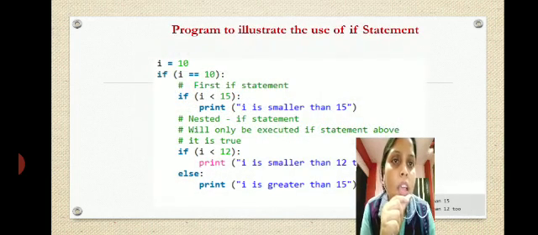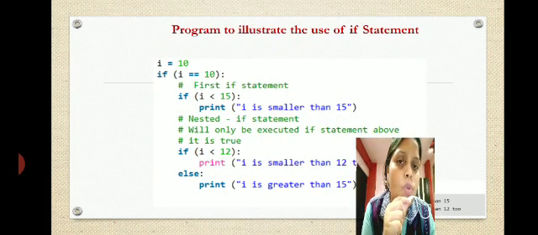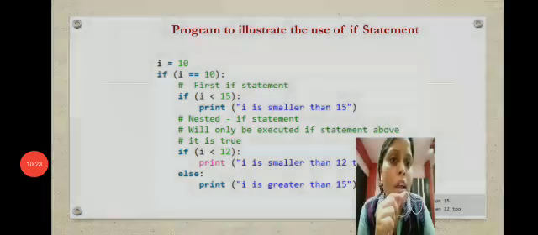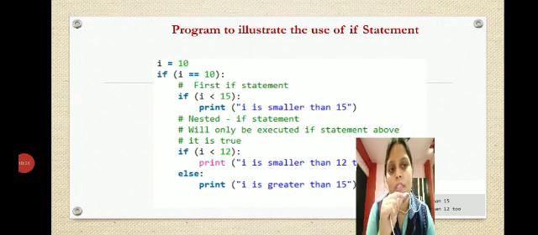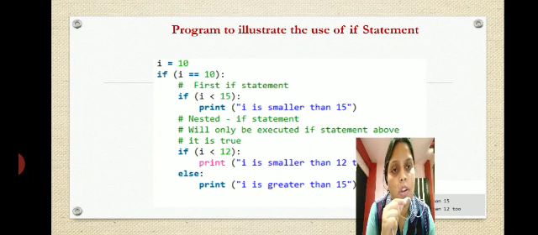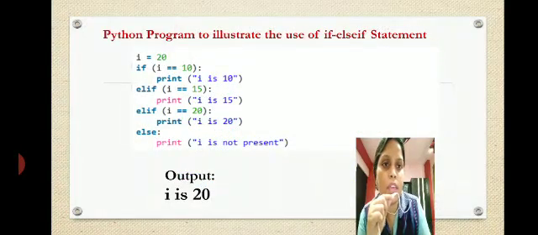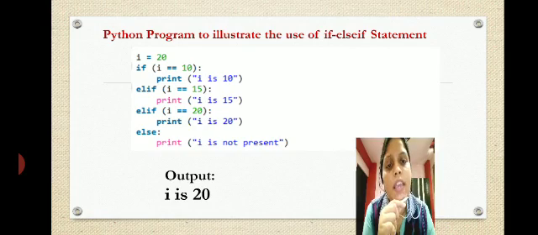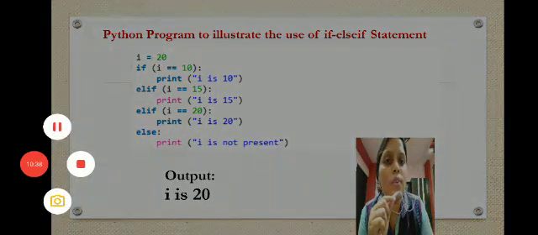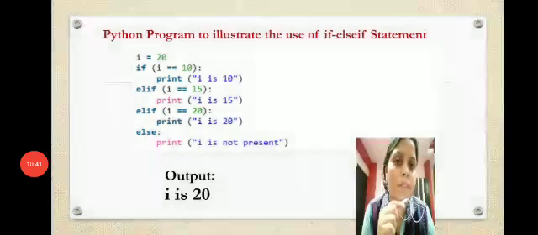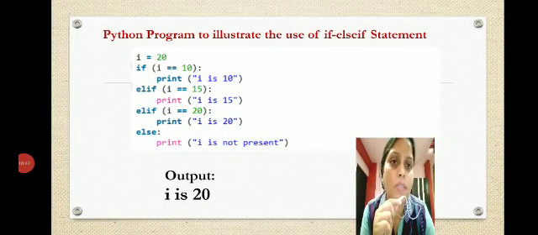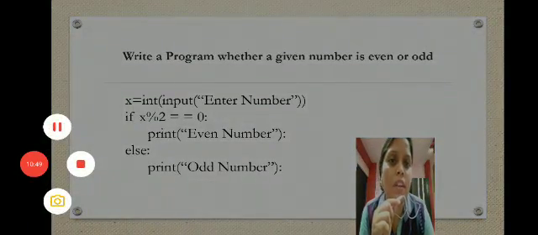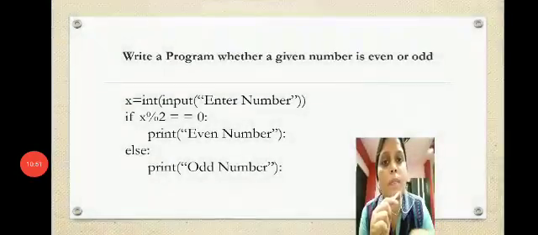In this program we have seen the use of nested if. In a nested if we have more than one if, so it is not necessary to write else for the if. If you are not writing else, the program still executes. Then there is the program checking the value of i: if i is 10, 15 or 20, whichever matches. And the last program finds whether a given number is even or odd, checking it using the percentage symbol.